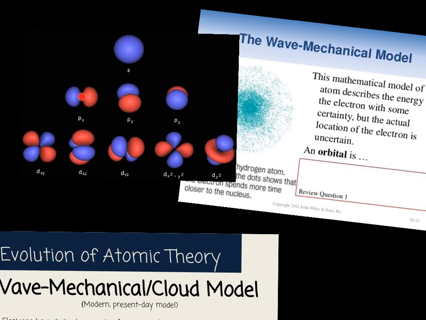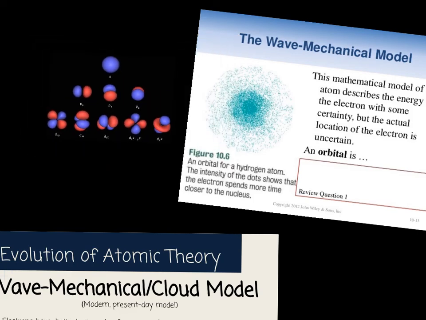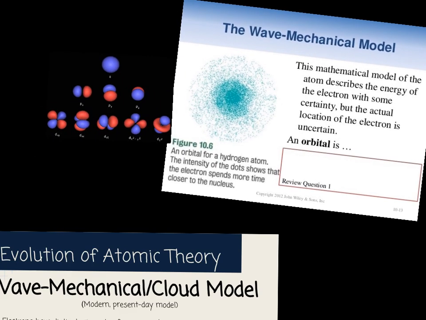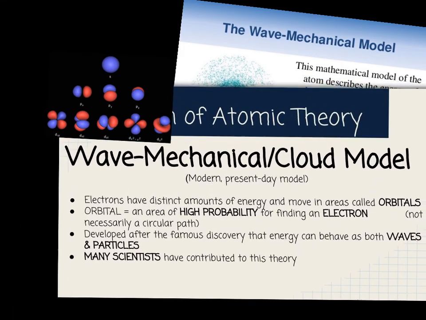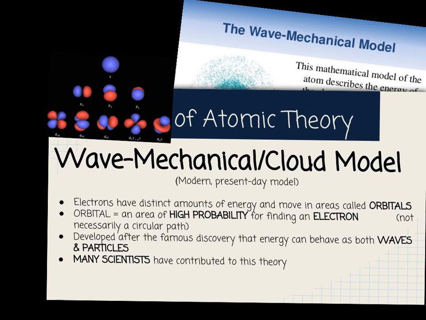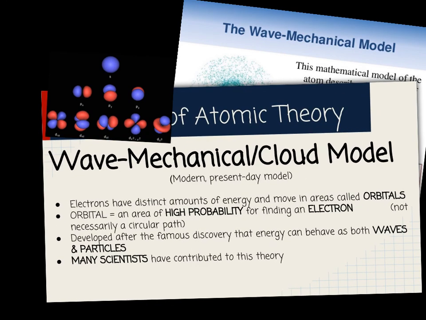Let's see if I can get my pointer right there. Right there in the center. So it's showing you the region in which you would most likely find an electron. Orbitals are the region in which you're most likely to find an electron. In today's model, which is called the wave mechanical model or the modern present-day model, we have orbitals, and those are areas of high probability for finding an electron, not circular paths.